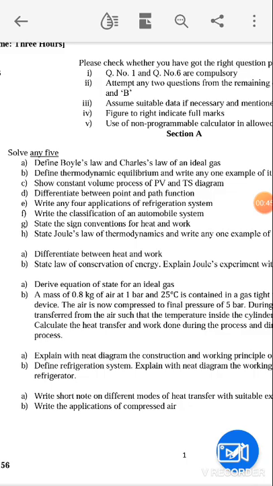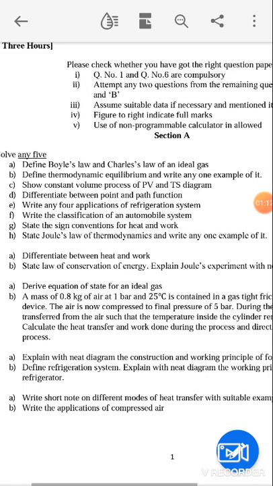There is a simple definition for Boyle's law. If the temperature of a given quantity of gas is held constant, the volume of gas varies inversely with absolute pressure during a change of state. That is, volume is inversely proportional to the pressure, that is PV is equal to constant. This is Boyle's law. You have to write the equation also for Boyle's law.